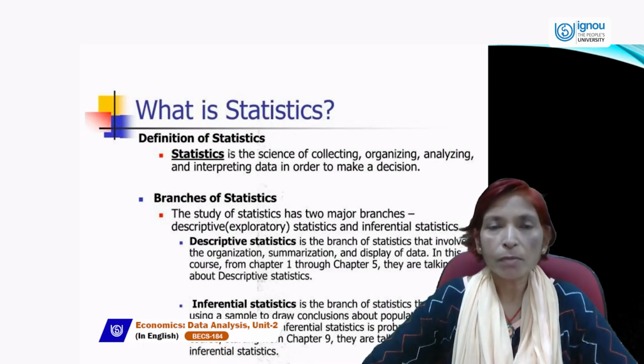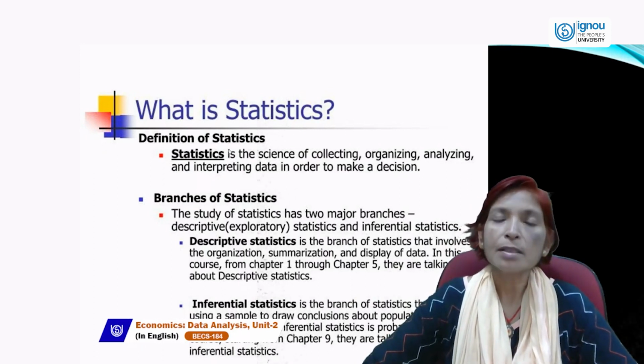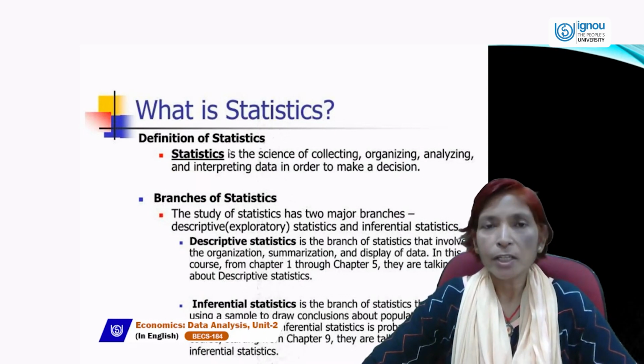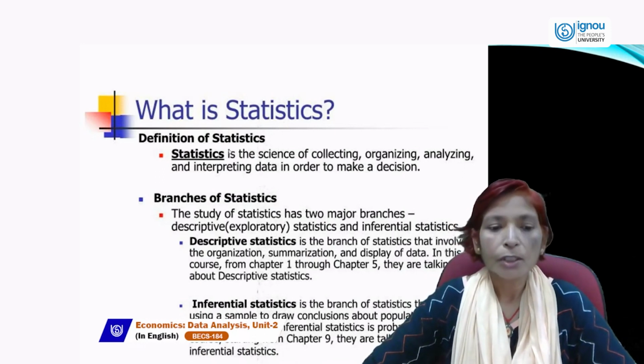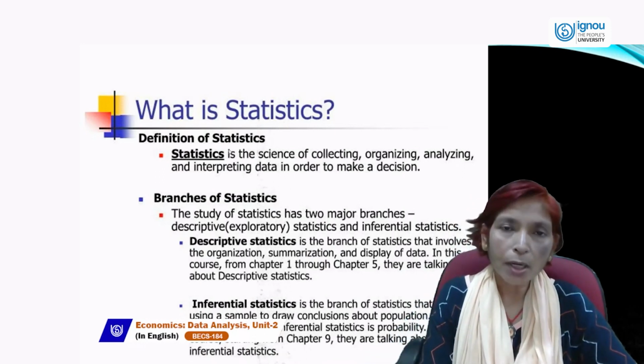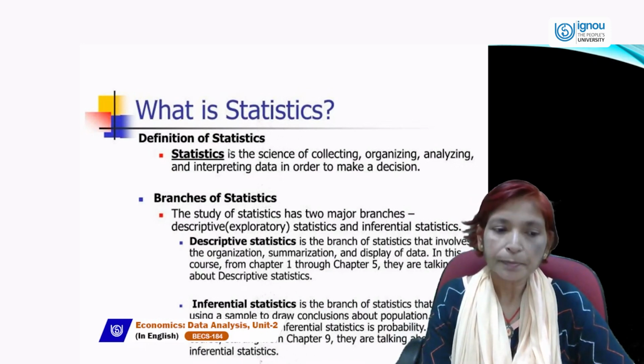So population means whole, aggregate, or total, all numbers of data which you are using in your study. So inferential statistics is the branch of statistics that involves using a sample to draw conclusions or results about a population.